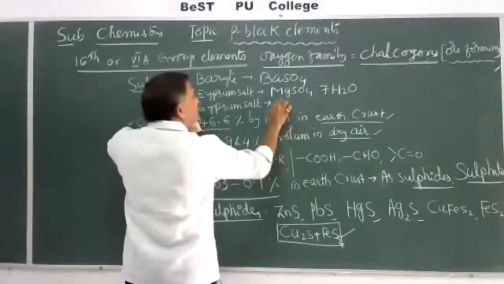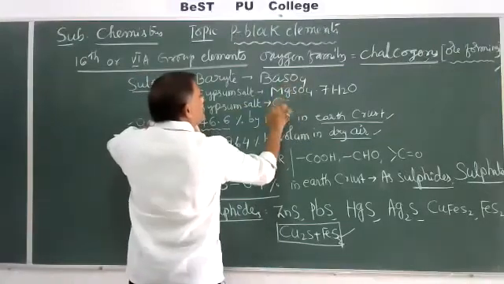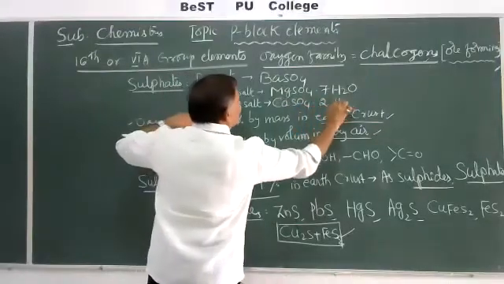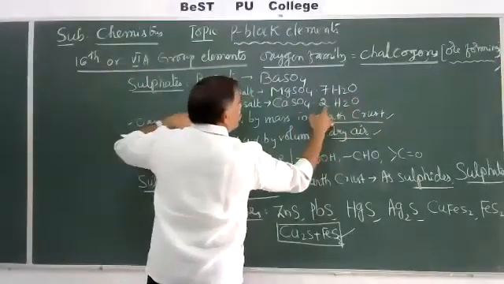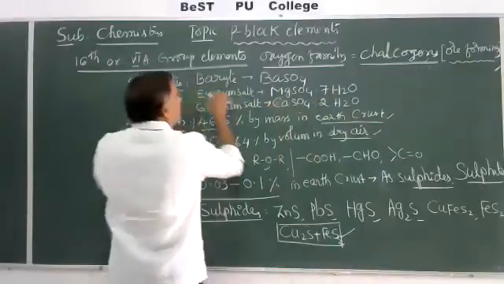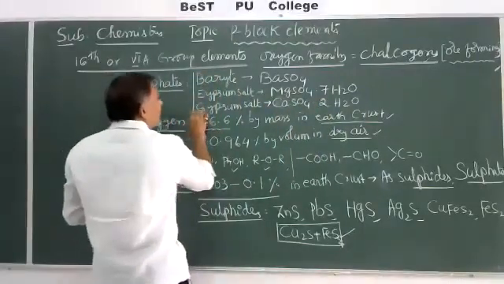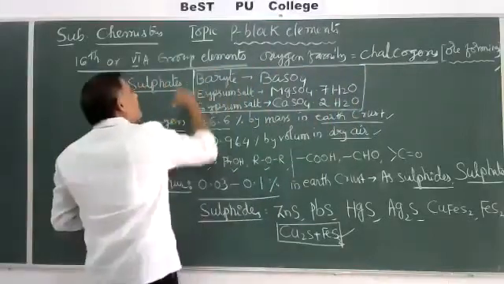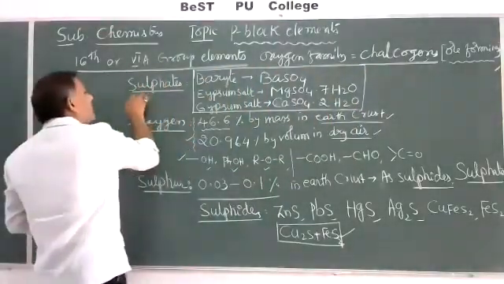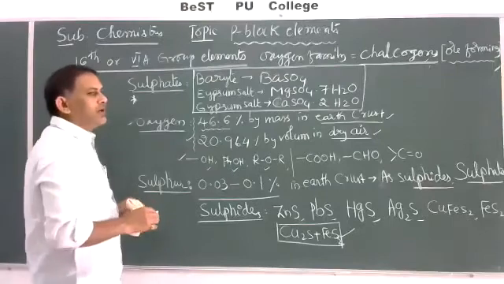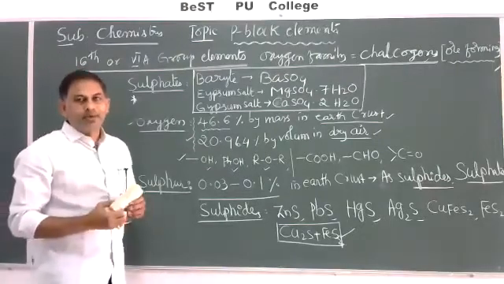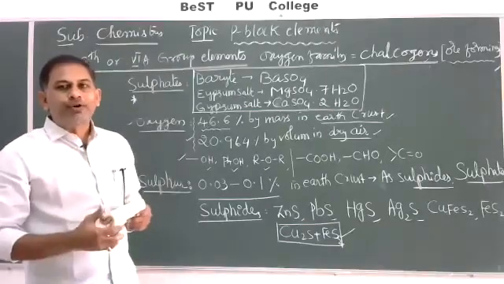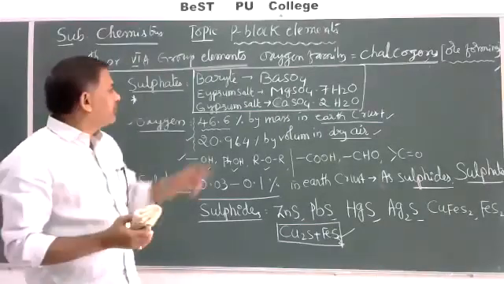Gypsum is CaSO4.2H2O, dihydrated calcium sulfate. These are the three important sulfates of metals like barium, magnesium, and calcium. Maybe in the examination they will ask which of the following metals is present in barite.